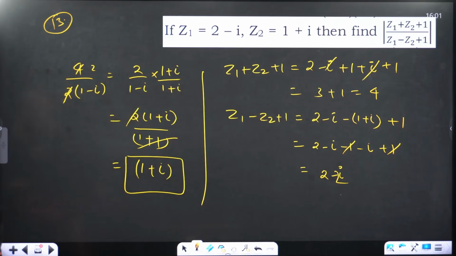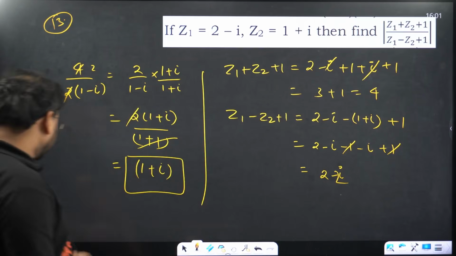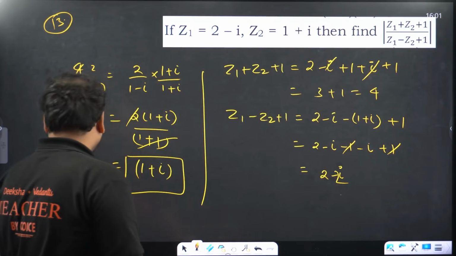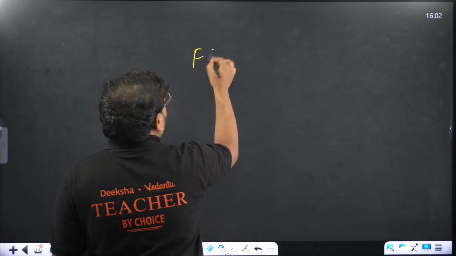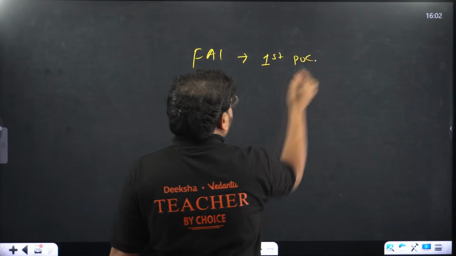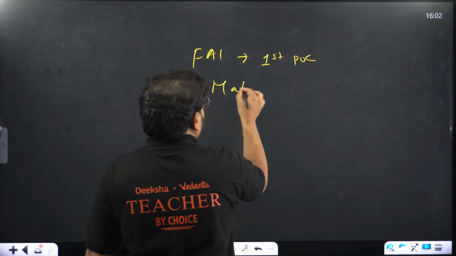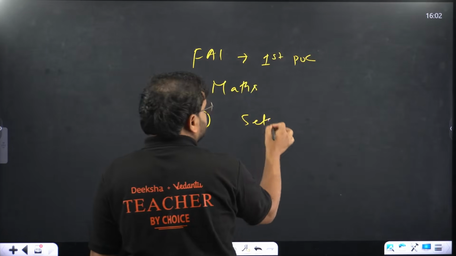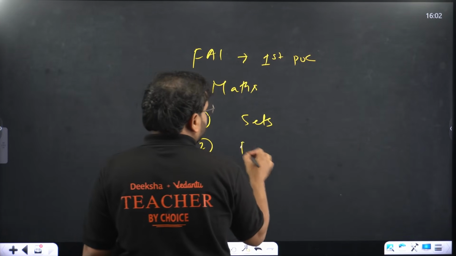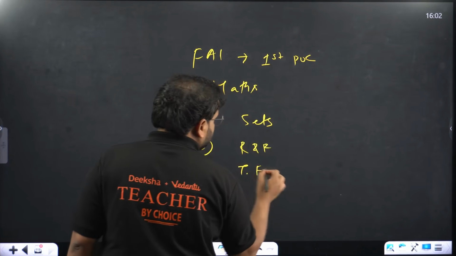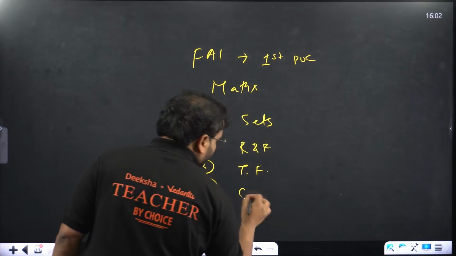13th one is okay. So that is all in this particular class, where I have discussed your FA-1 for first PUC math chapters. Number 1 was sets, number 2 was relations and functions, number 3 was trigonometric functions, and number 4 was complex numbers.